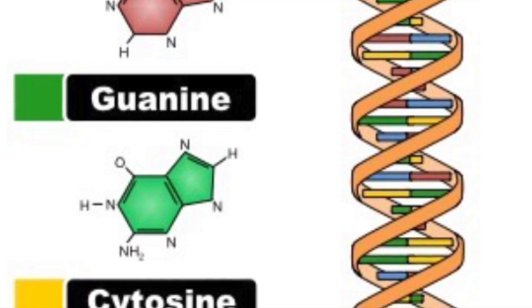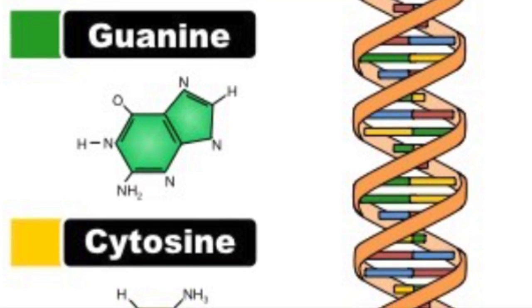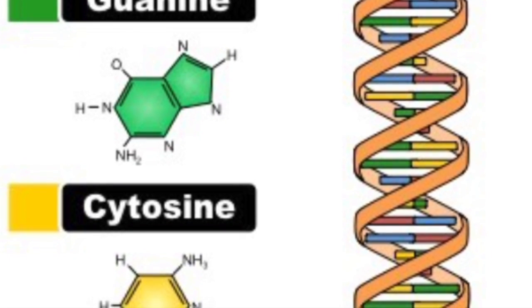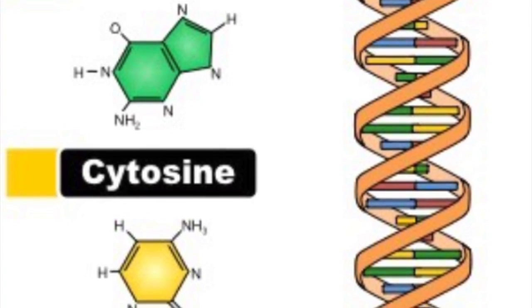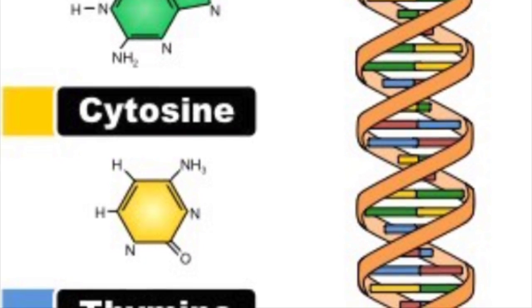DNA is made up of a 5-carbon sugar called deoxyribose, a phosphate molecule, and 4 different nitrogenous bases: adenine, thymine, cytosine, and guanine.